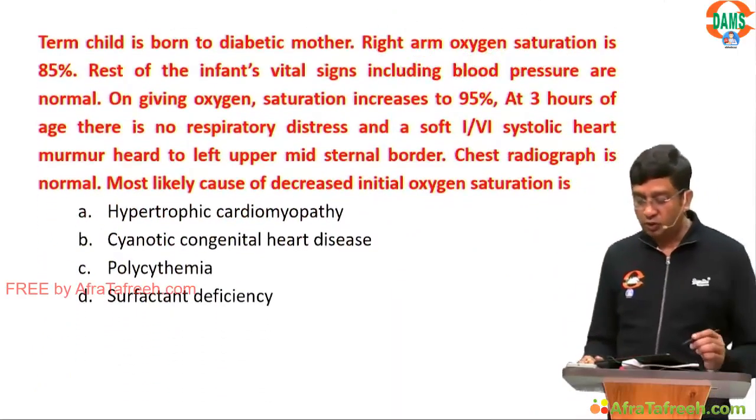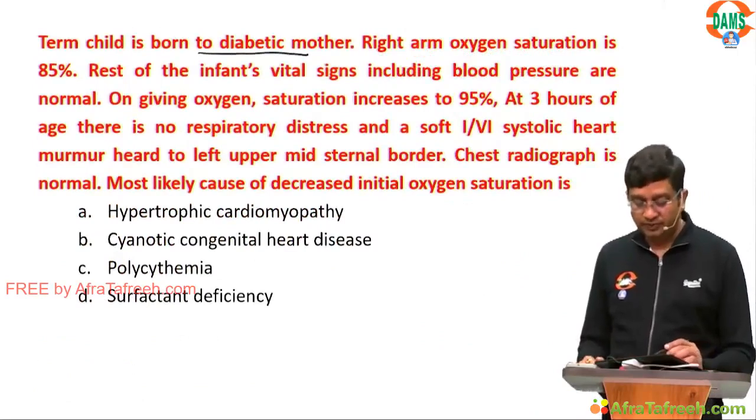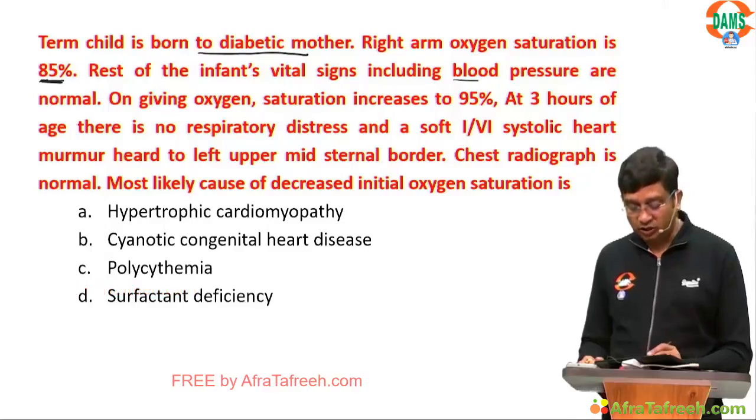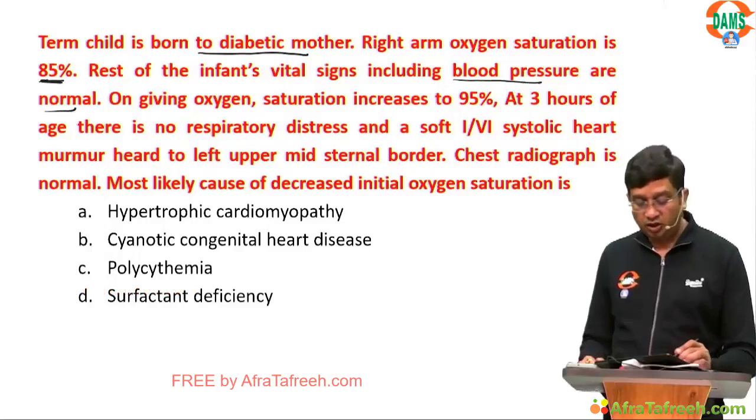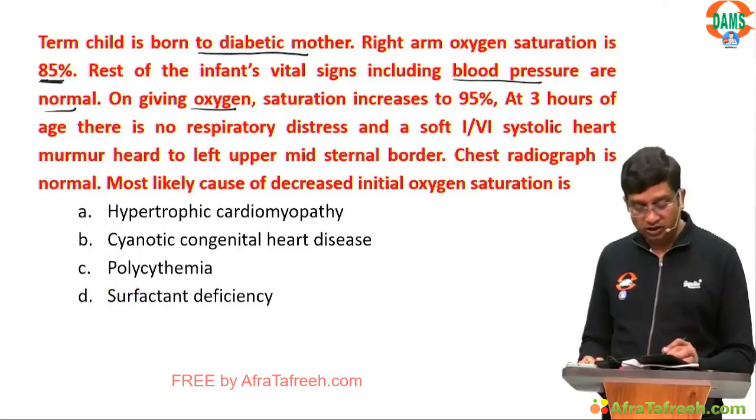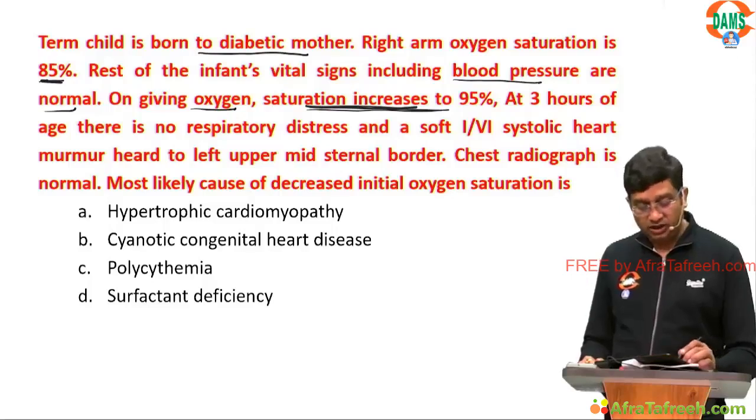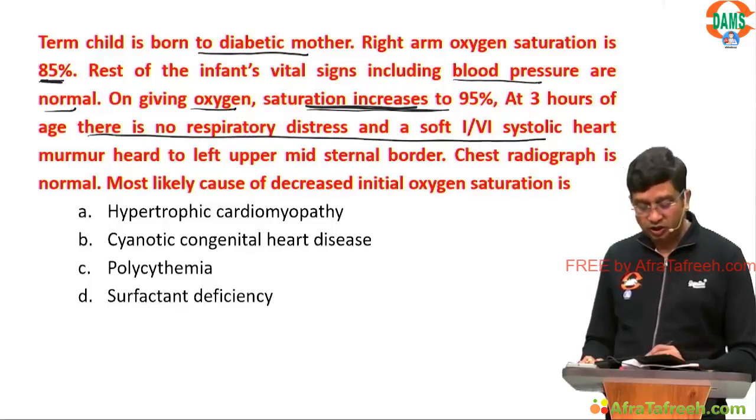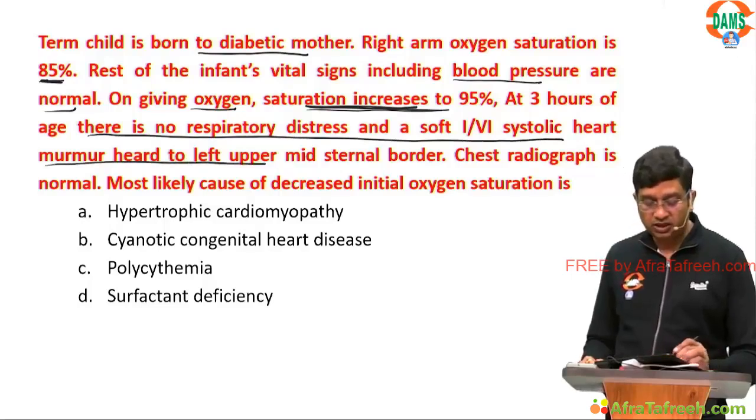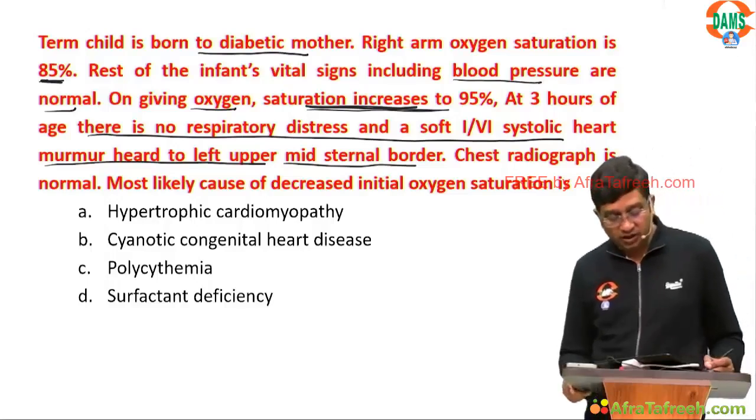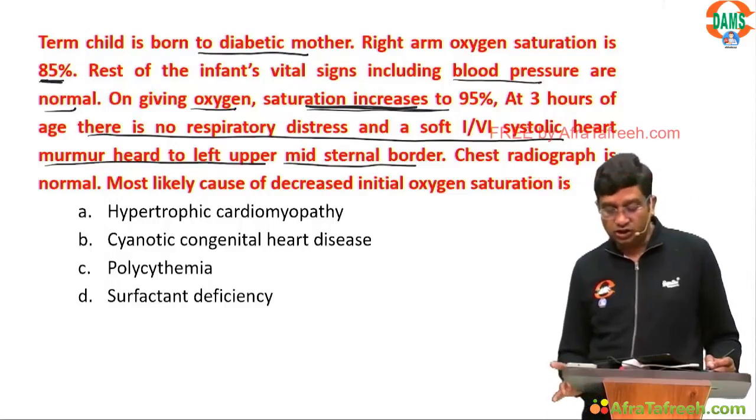A term child is born to a diabetic mother. Right arm oxygen saturation is 85%. The rest of the infant's vital signs, including blood pressure, are normal. On giving oxygen, saturation increases to 95% at 3 hours of age. There is no respiratory distress and a soft 1/6 systolic heart murmur is heard at the left upper mid-sternal border. Chest radiograph is normal. The most likely cause of decreased initial oxygen saturation is?